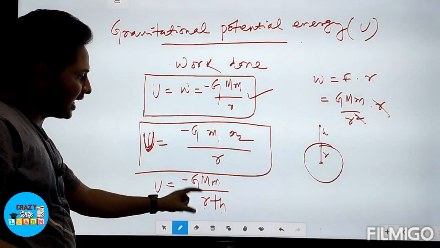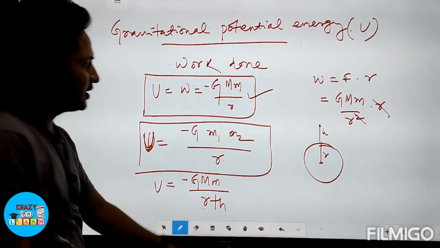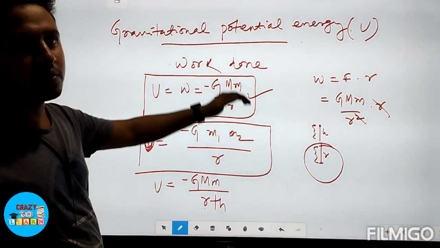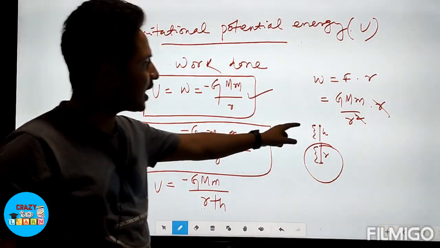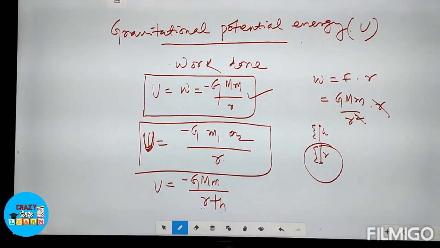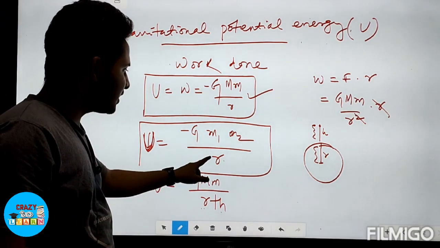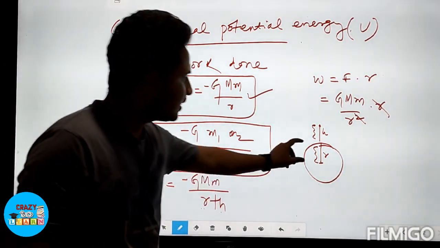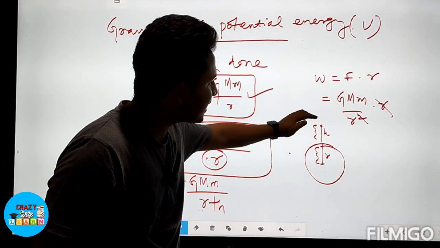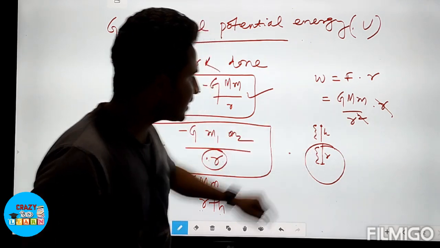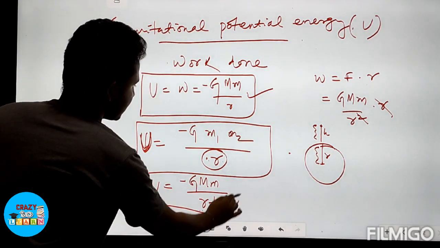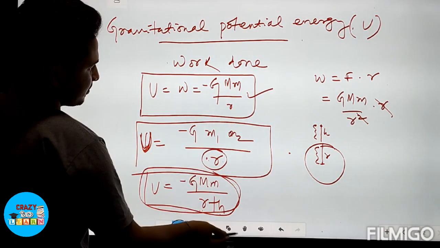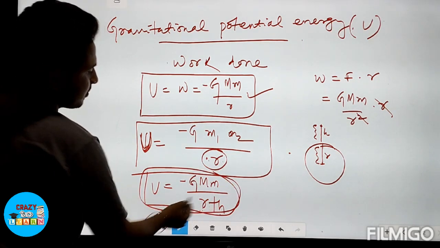This is the radius of the earth and this is your height. At whichever height the object is placed, you have to add that height to the radius of the earth. The distance here was R, but when the object is placed at a height, the distance becomes R plus h. So this is the gravitational potential energy of an object at a height h from the earth's surface. This is the radius of the earth plus height.